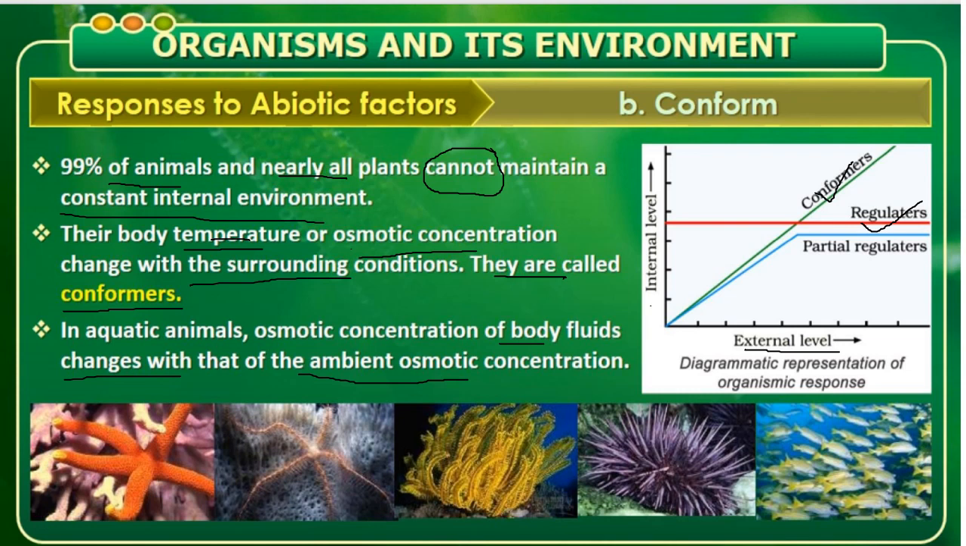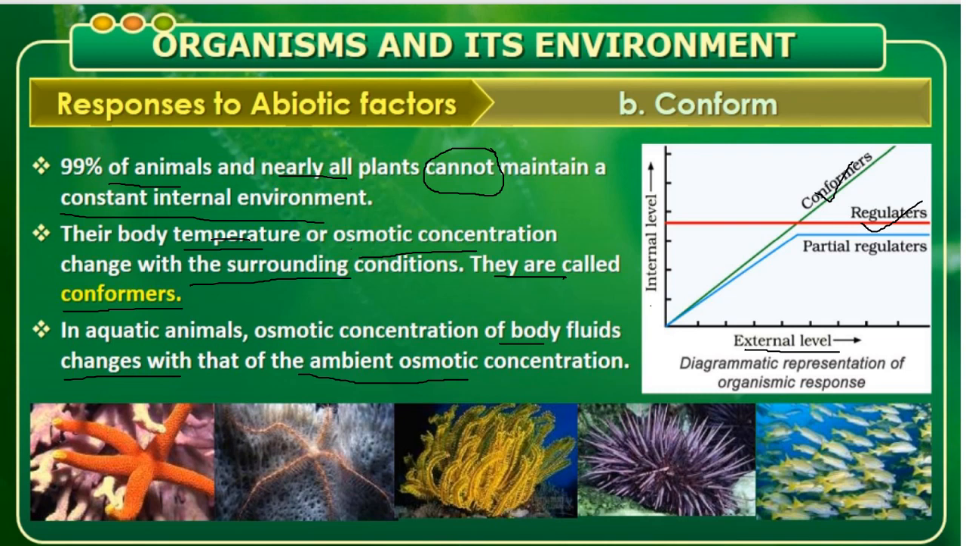The salt level will decrease. At that moment, its internal environment, its internal osmotic concentration, will also change. That's what we call ambient osmotic concentration. So what do we understand? In the aquatic animal, the osmotic concentration of the body fluid changes with the change in the osmotic concentration in the external environment. Ambient means both.